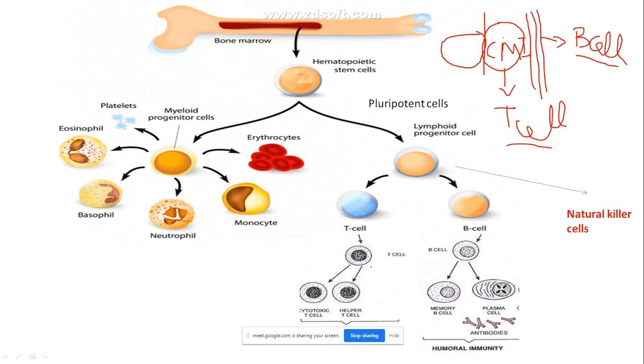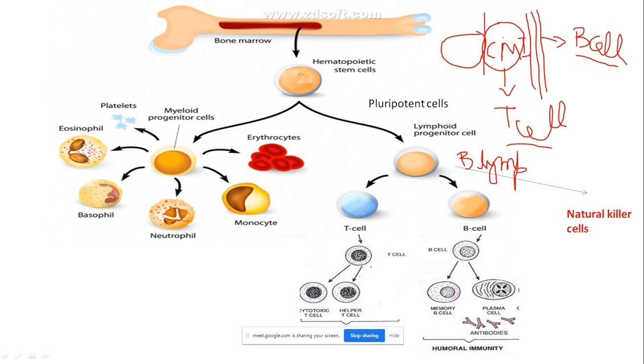First they undergo maturation into lymphoid progenitors, and from this we have B lymphocytes. We will today concentrate on the B cells. These B lymphocytes produce B cells, and these B cells in turn undergo maturation and develop into plasma cells and memory cells.